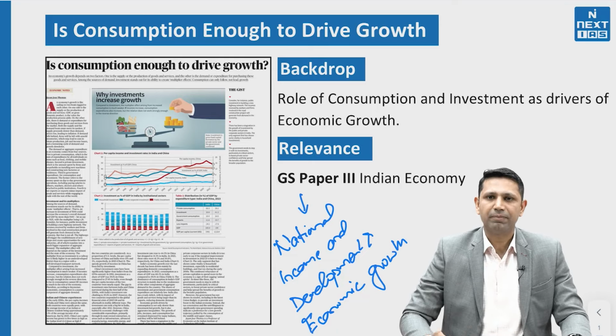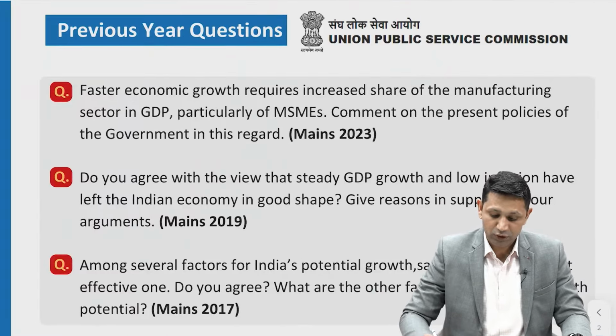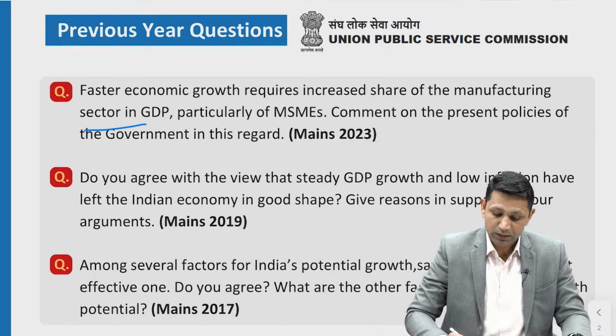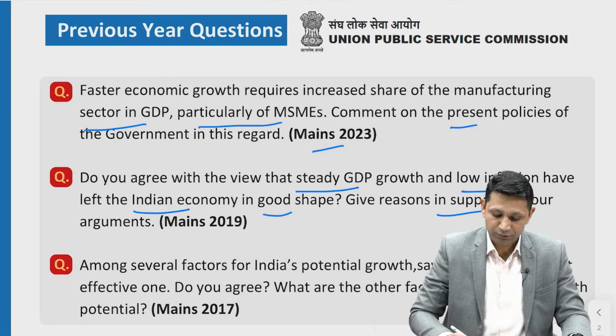Before moving ahead, there have been some previous year questions that have been asked from this section. The first one is, faster economic growth requires increased share of manufacturing sector in GDP, particularly of MSMEs. Comment on the present policies of the government in this regard. That is in Mains 2023. Do you agree with the view that steady GDP growth and low inflation have left Indian economy in good shape? Give reasons in support of your arguments.